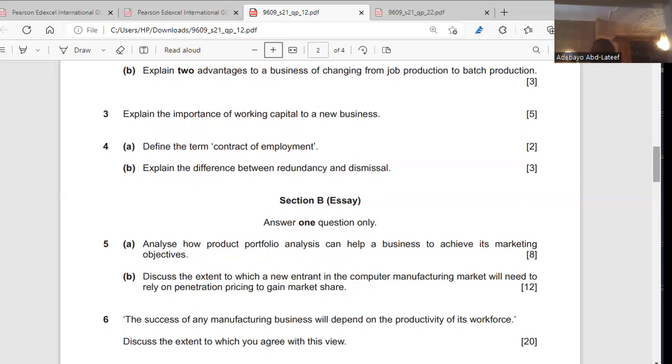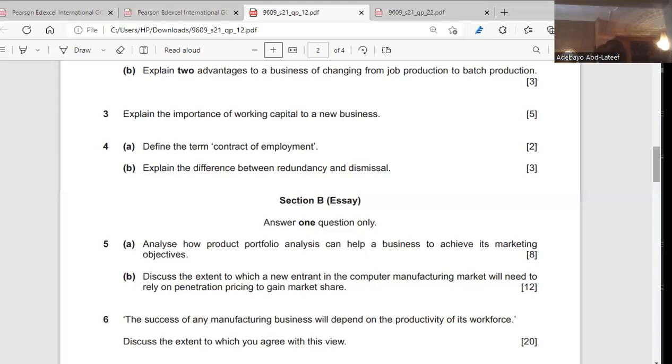The employee has accepted the job offer. So it's a formal document which states the agreement of employment between both the employers and the employees, or both the business and the employees. The agreement of employment: that I have accepted this job based on these terms and conditions. Okay.